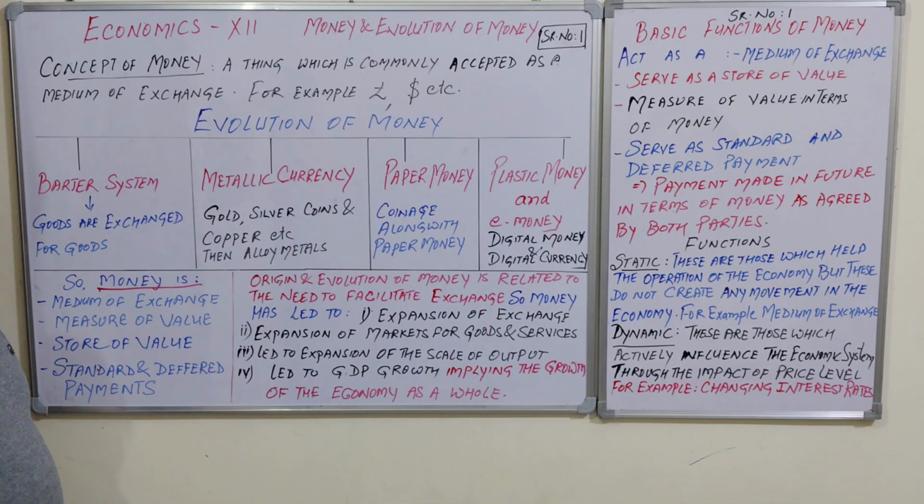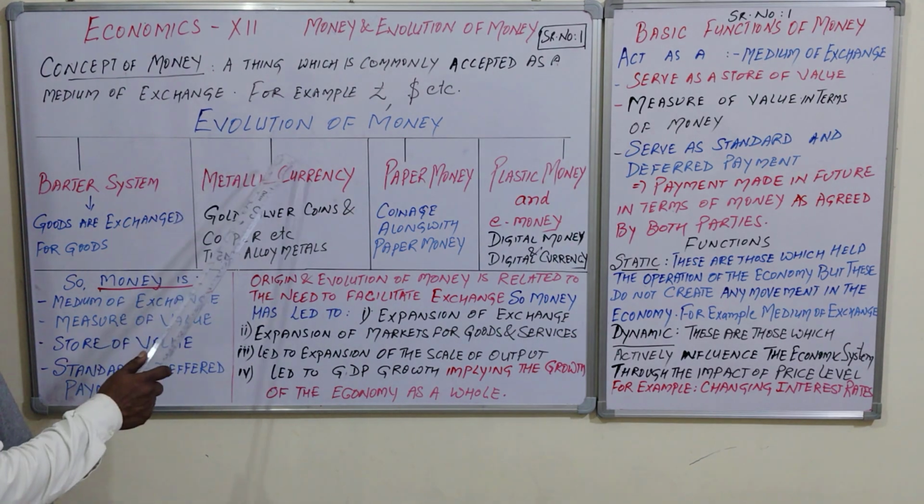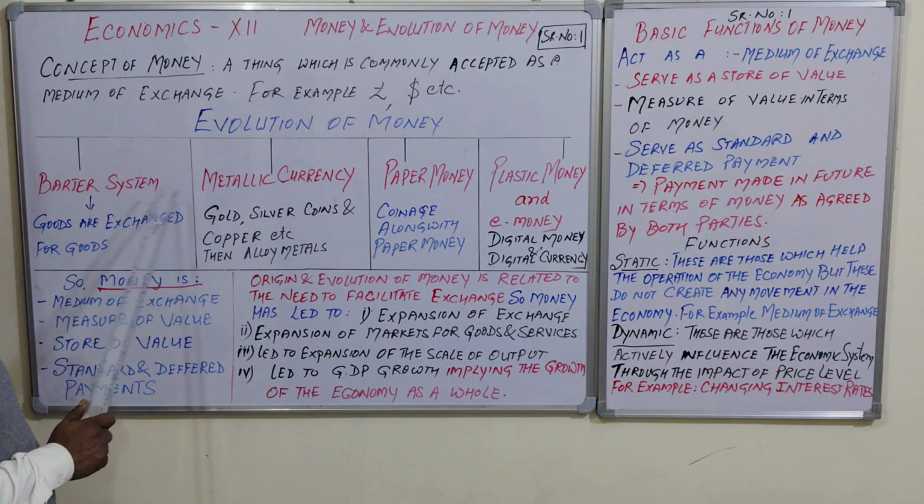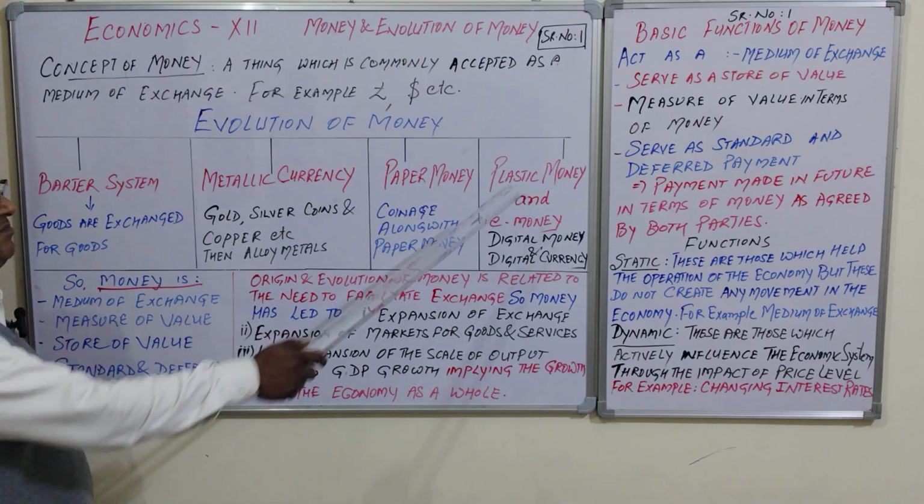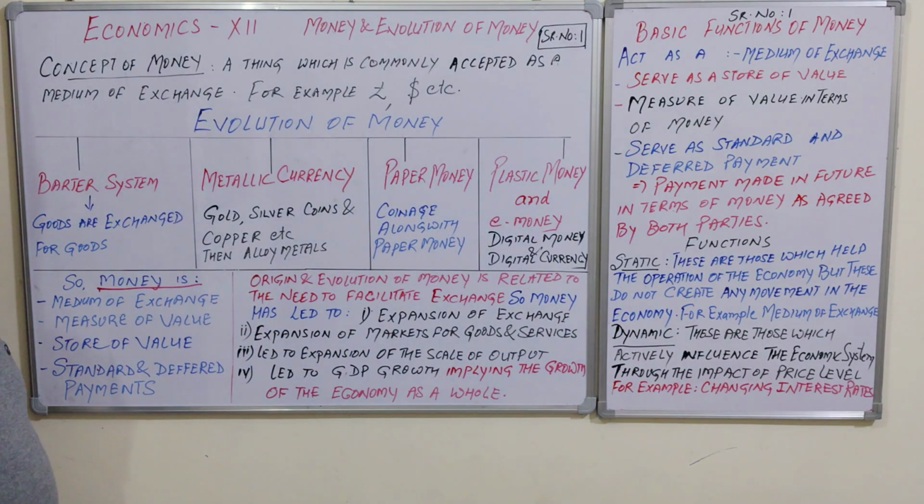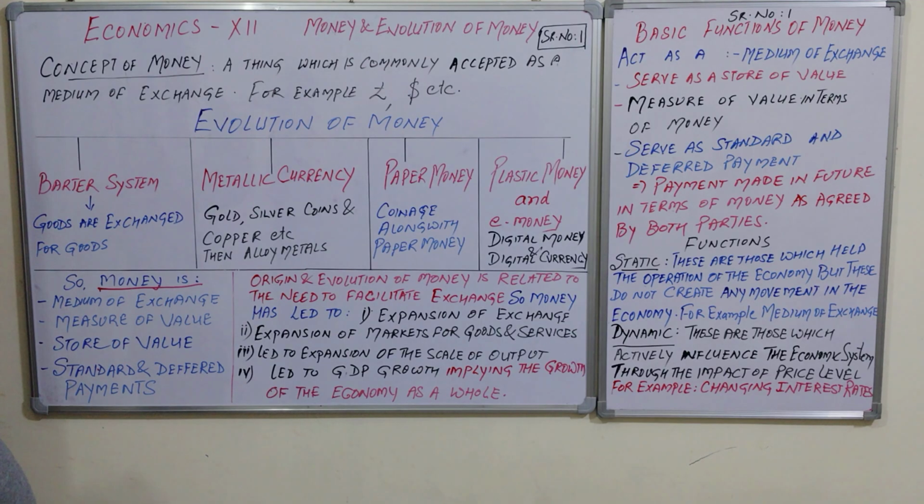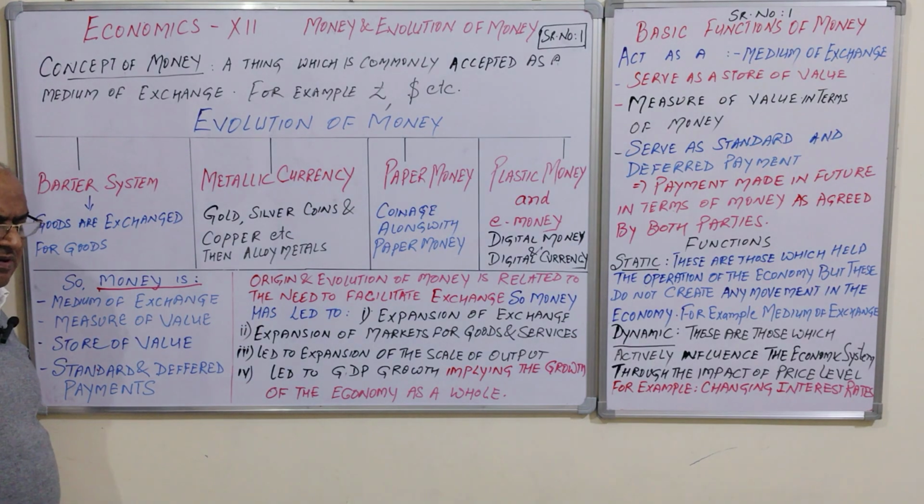Because we don't need to carry or store money. There are so many positives and negatives. So evolution of money starts from barter system, metallic currency, paper currency, plastic money, and e-money, electronic money playing a key role in day-to-day business activities. It expands the mental horizon, market development, output production development, and solves the problem of standard and deferred payment.